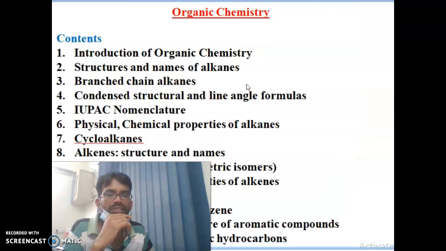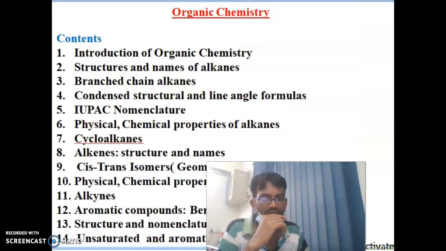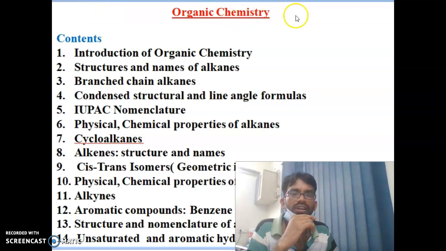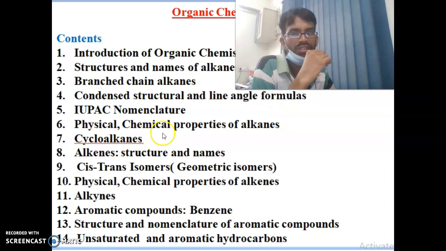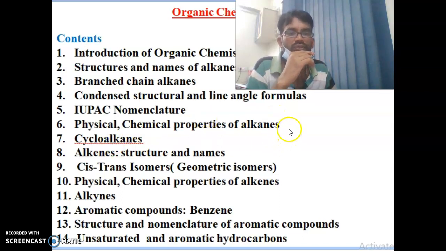You can see the content of organic chemistry here. The introduction of organic chemistry, and structure and names of alkanes, and the branched chain alkanes, and condensed structural and line angle formulas. And the fifth one, IUPAC, International Union of Pure and Applied Chemistry, nomenclature you can learn in organic chemistry, and physical and chemical properties of alkanes.